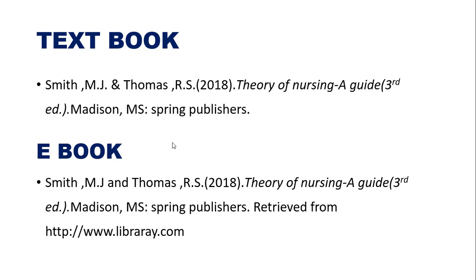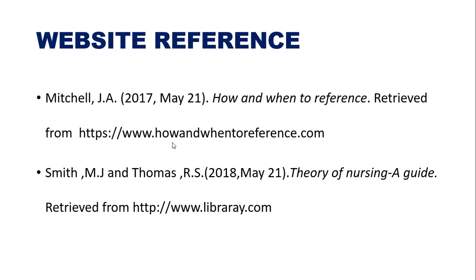Then if it is an ebook, you write the same thing and add one more thing, that is retrieved from http www.library.com. So the URL address is also added. So in this way you have to write in APA style. Then the website reference. If it is a website reference, you can write in this way. If you see this slide you can see how to write that.